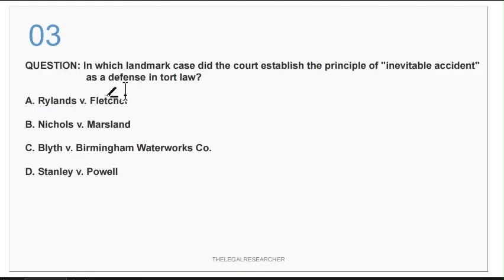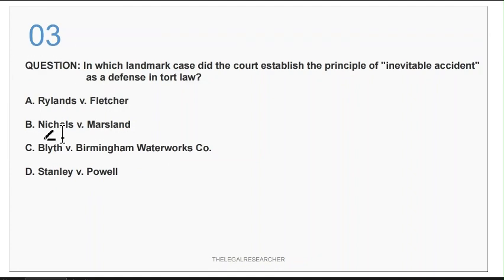Third question is, in which landmark case did the court establish the principle of inevitable accident as a defense in tort law? The first is Rylands versus Fletcher. Second is Nichols versus Marshland. The third is Blyth versus Birmingham Waterworks Corporation. And fourth is Stanley versus Powell.